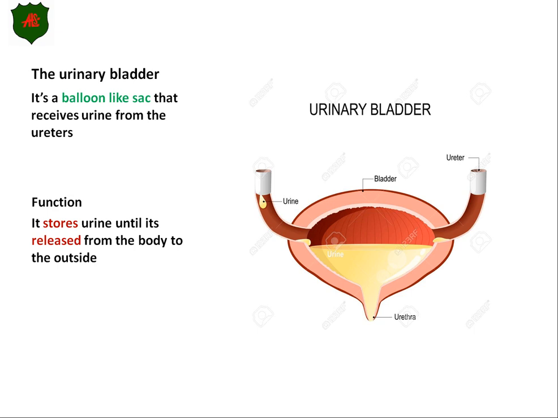The function of the ureters is that they carry the urine from your kidneys to your urinary bladder, and that's it. Now we have the urinary bladder, and we said that it's a balloon-like sac. So a question may come in the exam asking you: a balloon-like sac that receives urine from the ureters will be what? Yes, exactly, the urinary bladder. That's correct. And what is the function of the urinary bladder? Can anyone tell me? Yes, it stores the urine until it is released or comes outside of your body. Thank you so much.